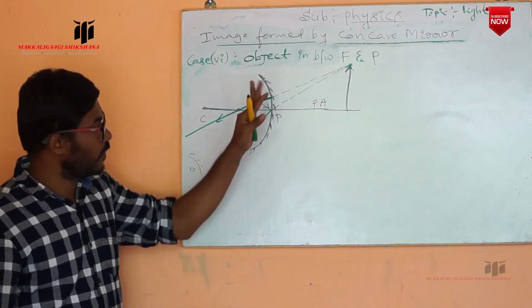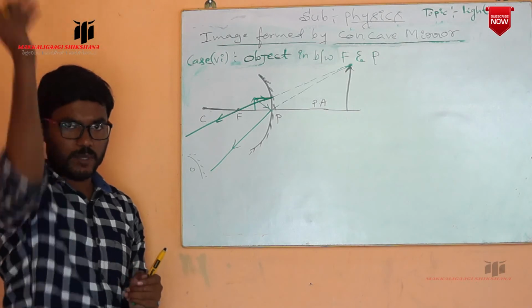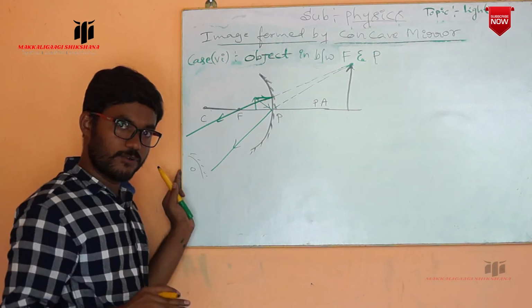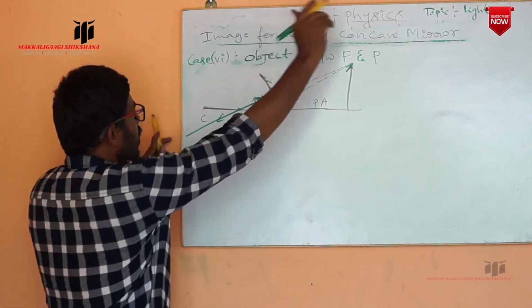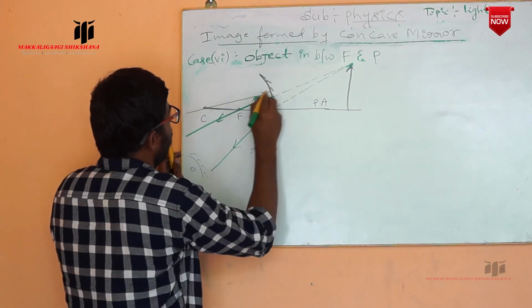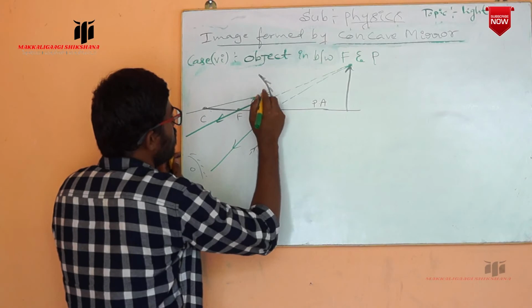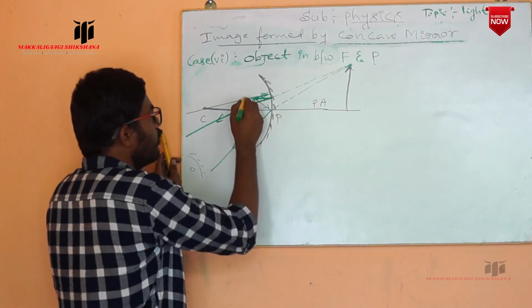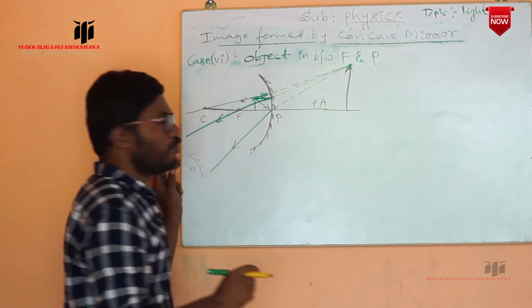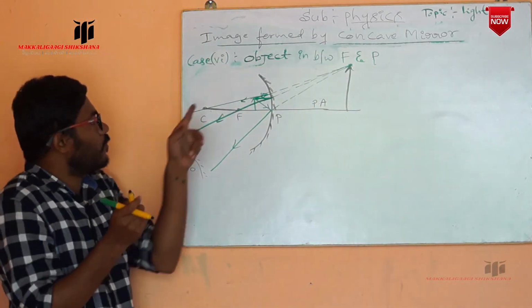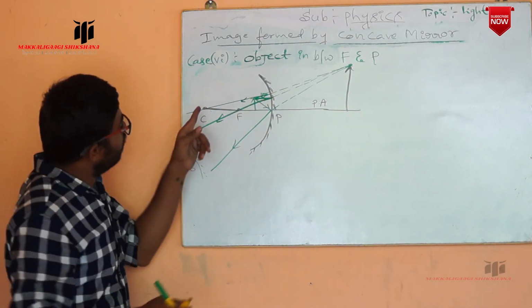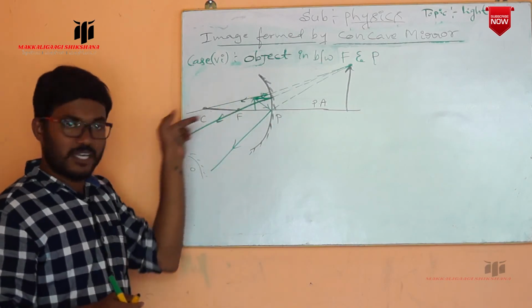Now where the image is formed, observe carefully. In your textbook maybe they have given another ray, taken from the center of curvature. That is also correct. You can take the ray from the center of curvature like this. After it is returned back, you can extend it. So at the same position, the image is formed. You can take one ray incident parallel, which after reflection passes through the focus. Another you can take from the center of curvature, that is, in that direction.